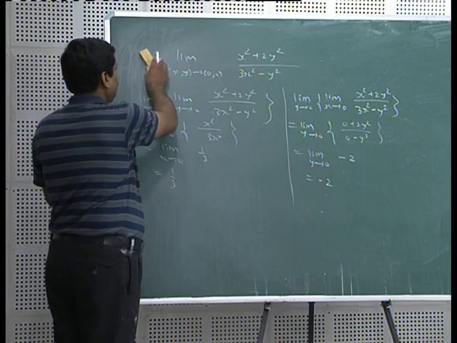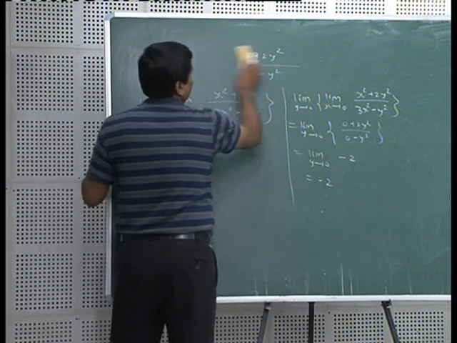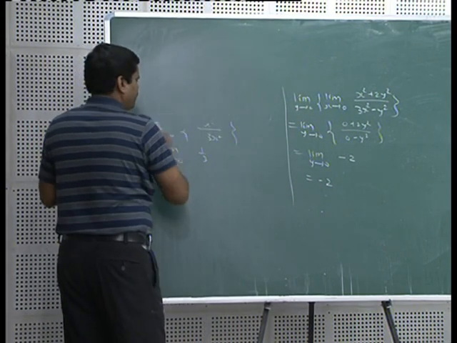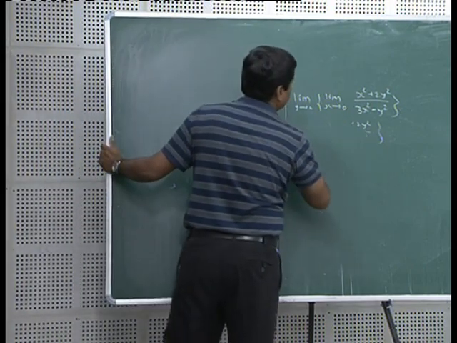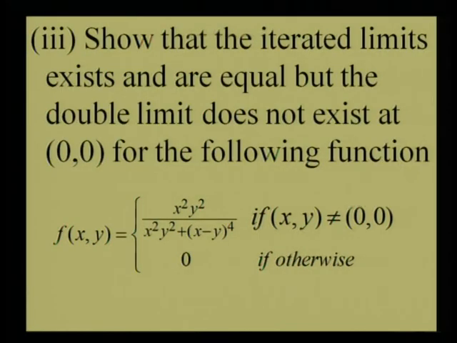Okay. So, this is second example, and now let us consider the third interesting problem, which also explains why that converse is not true. Here I have taken one special example which shows that the repeated limits or iterated limits exist, they are equal, but still double limit does not exist. So, I told you, you cannot use the concept of repeated limit to prove that limit exists and it is equal to something.